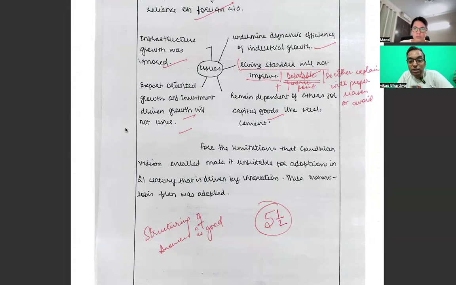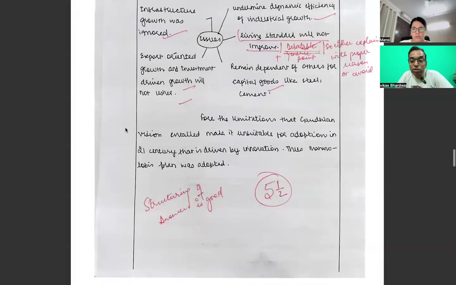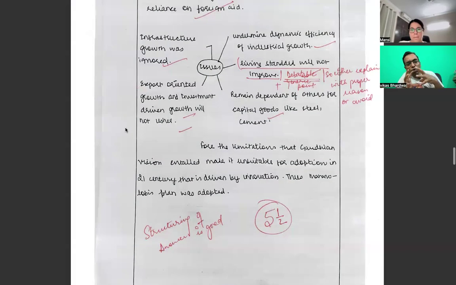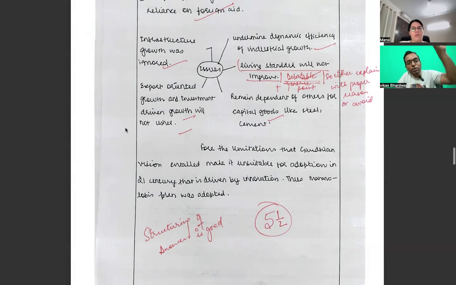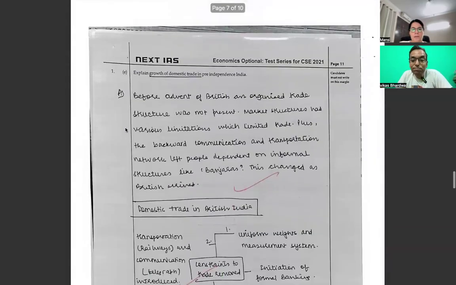And the limitations that the Gandhian vision entailed make it unsuitable for adoption in the 21st century, which is driven by innovation. Thus, the Mahalanobis plan was adopted. So we also put that, but you went on to take a positive aspect of it. So I would not completely negate that idea. You try to link with it, but if we go for the second layer of simplification, 1 or 2 points in our answer could have been removed, and more elements could have been inserted. If you move forward, please.